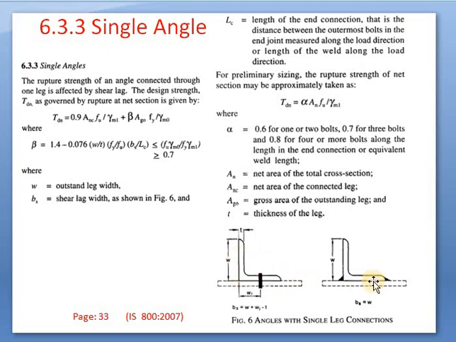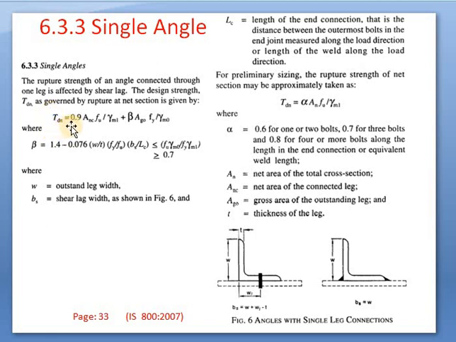These are the two figures for the single angle sections. If there is a rupture in angles, what formula is used? The rupture strength of an angle connected through one leg is affected by shear lag. The design strength, TDN, as governed by rupture at net section is given by the following. That means if there is an angle and there is a rupture in the angle, we have to check for rupture in the case of angles. So what is the formula for TDN?